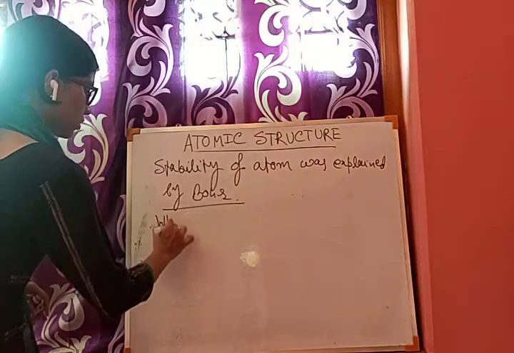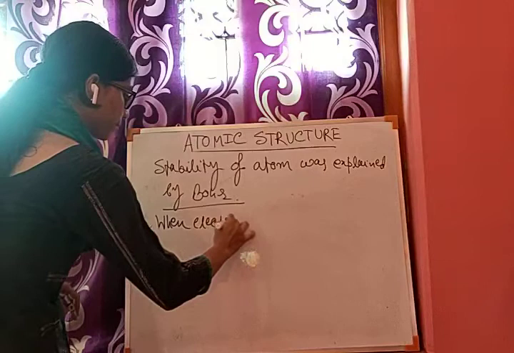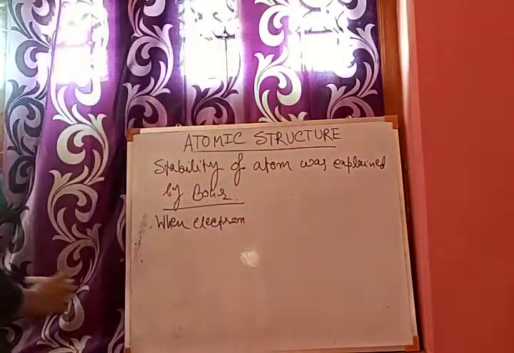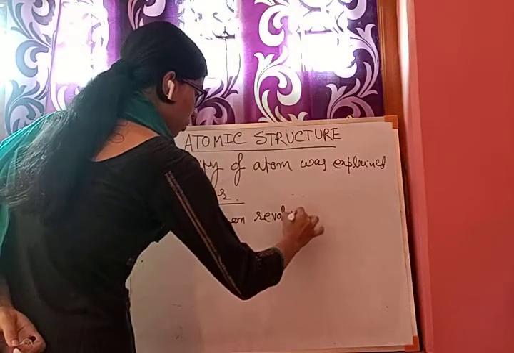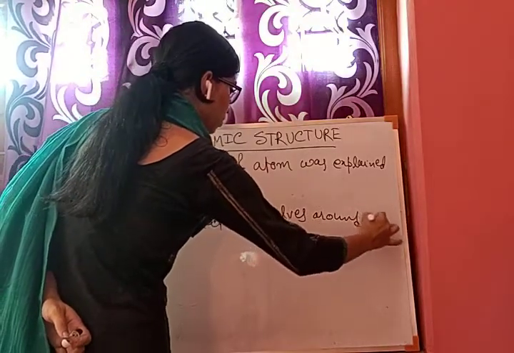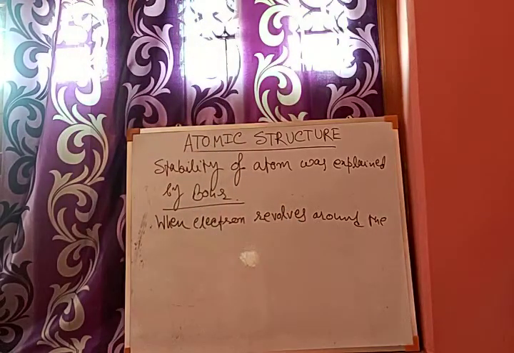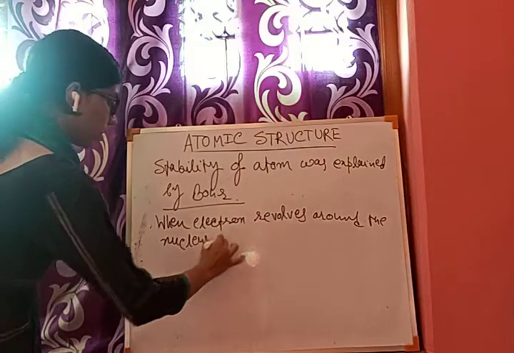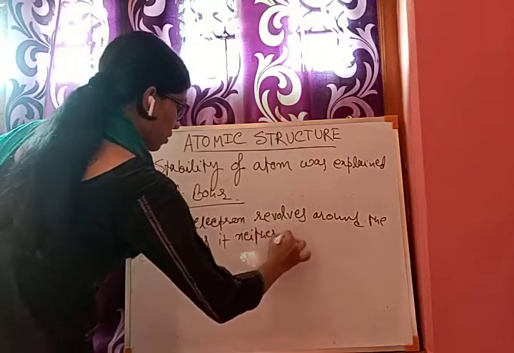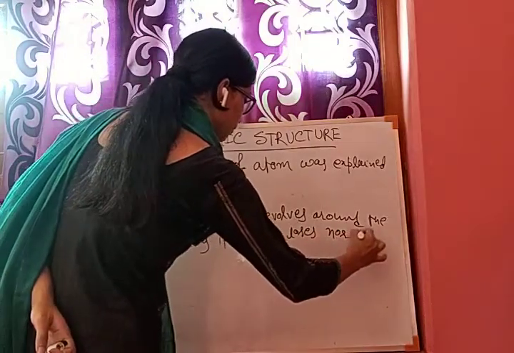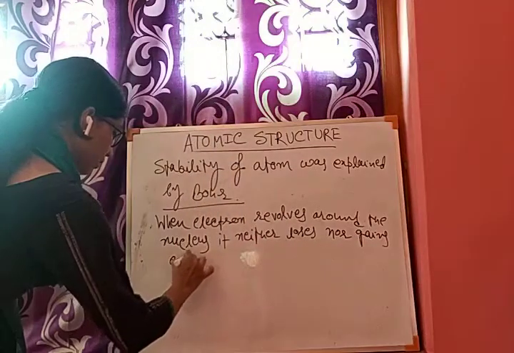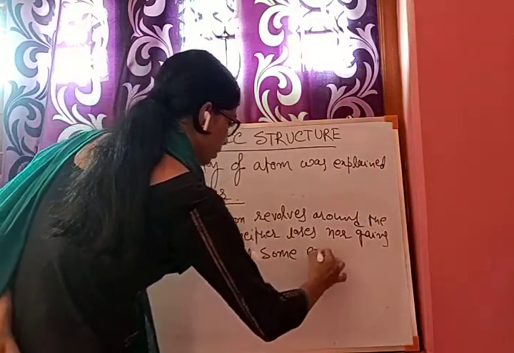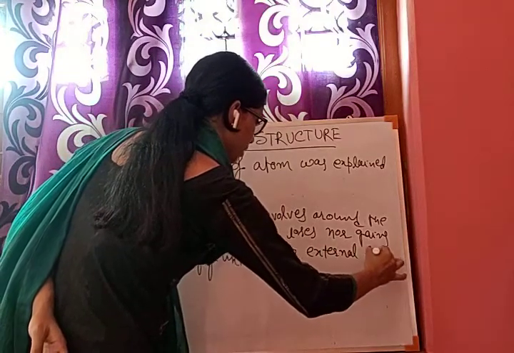So the statement of Bohr was: when an electron revolves around the nucleus, it neither loses nor gains energy until some external force is applied.